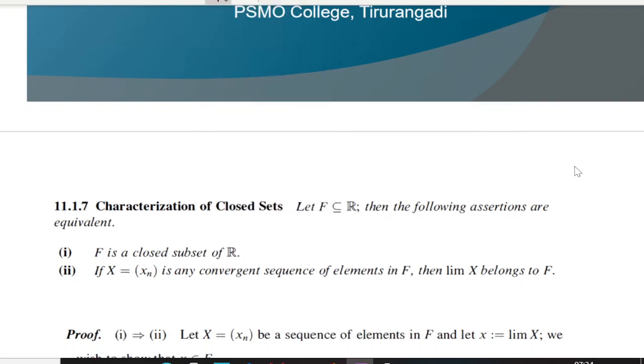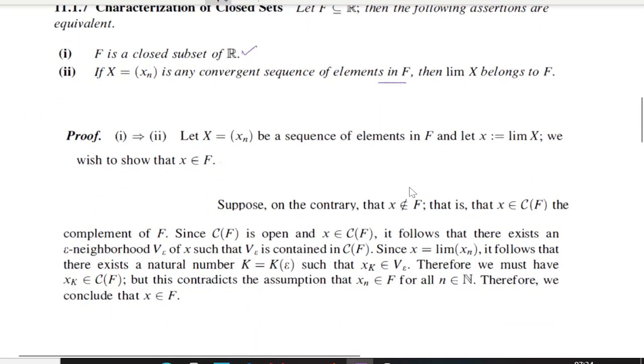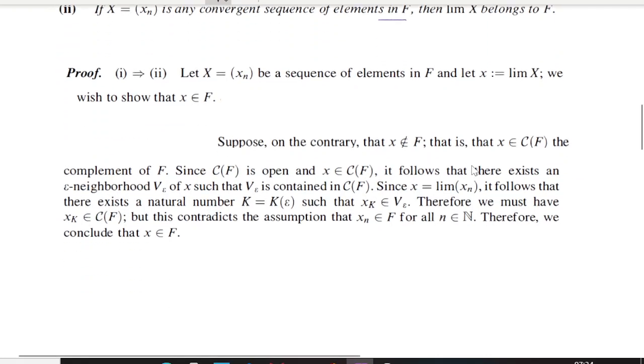So like this, we have the condition that if F is a closed subset of R, then evidently for a convergent sequence of elements in F, the limit of that sequence will belong to the set F. So first we will assume condition 1, that is, we will say that F is a closed subset of R. Then we will prove that every convergent sequence has its limit in F. So 1 implies 2. Let x equal to (xn) be a sequence of elements in F.